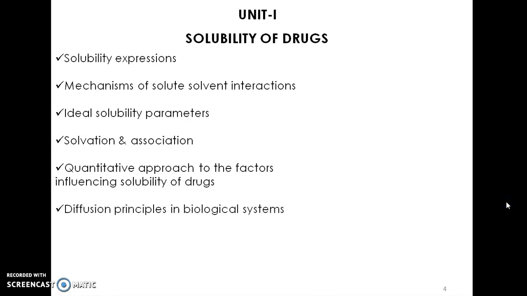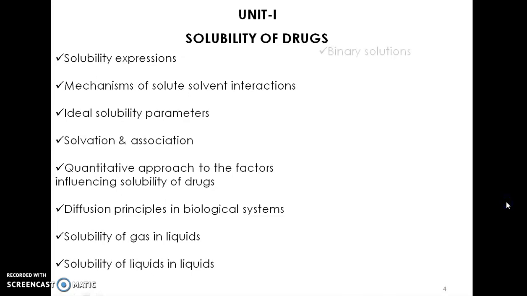The diffusion principles in biological systems, the solubility of gas in liquids, the solubility of liquids in liquids. Also, we are going to study various types of solutions like binary solutions, ideal solutions, and also the laws governing these solutions like Raoult's law.